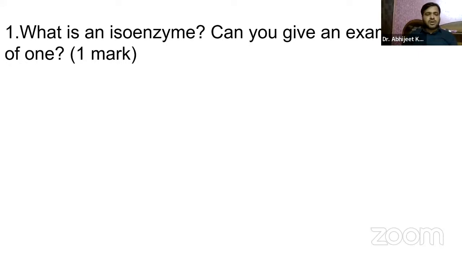You already know whenever we say isoenzyme, so we are discussing question number one, right? Answer number one.